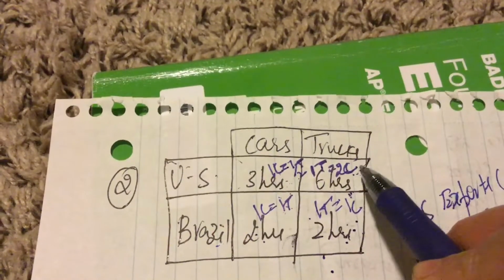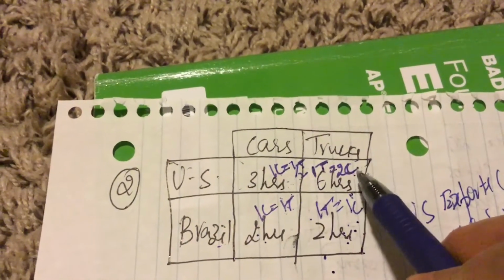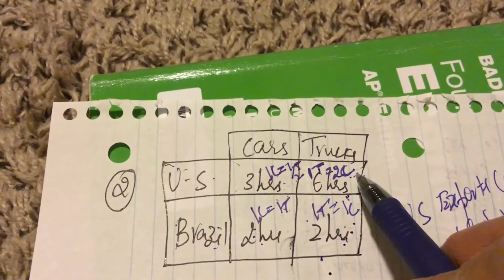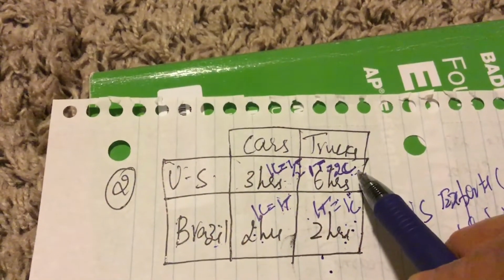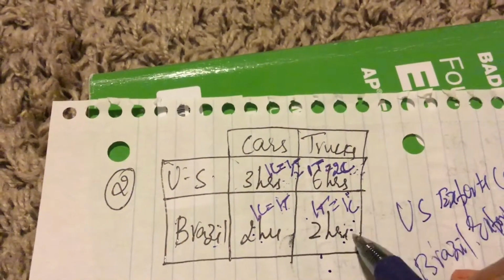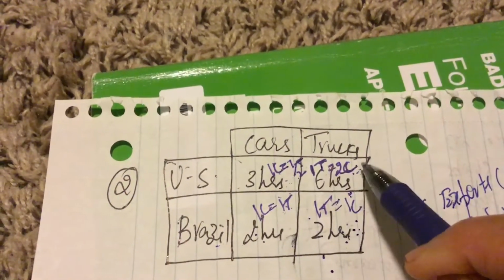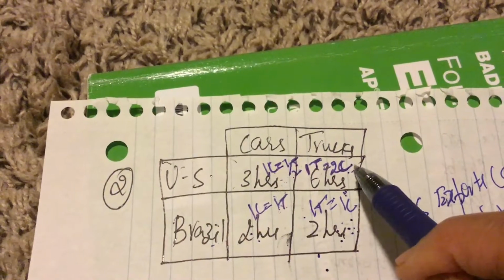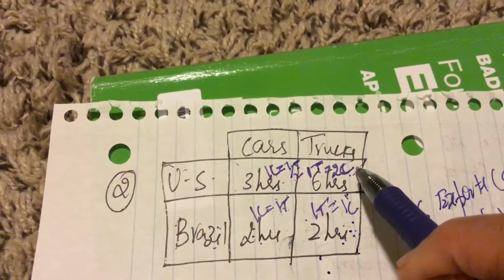The price for the US of one truck at home is 2 cars. So when it is exporting cars for trucks, it wants the price of the truck to be less than 2 cars.